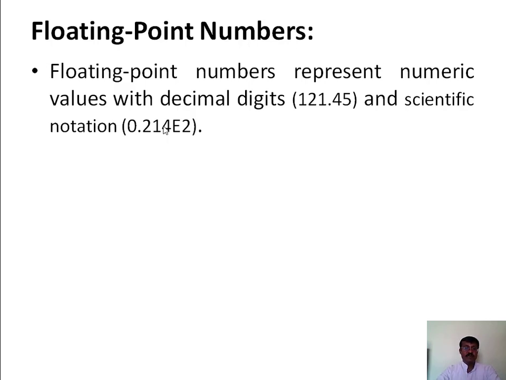PHP recognizes floating point numbers written in two different formats. The first is a simple literal with a decimal point, like 121.45, and the other is scientific notation like 0.214e2. In these two ways we can assign floating point numbers to variables.